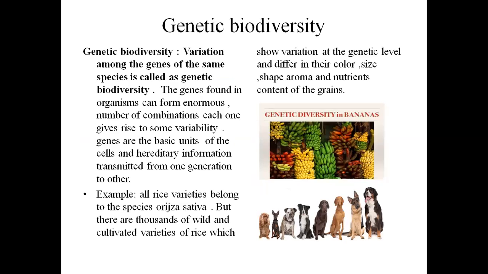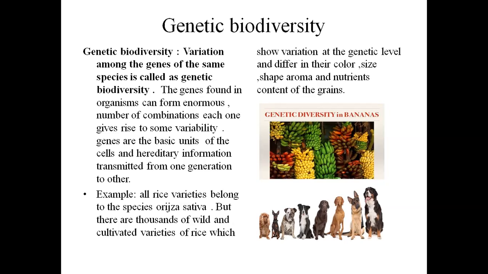What is the scientific name of rice? Oryza sativa. So many people of the world consume rice as a main part of food. Rice is one species, but within rice also different types will be there, like brown rice, basmati rice, black rice.